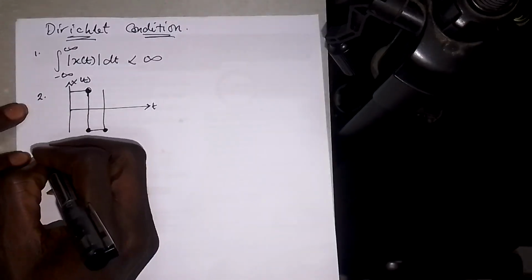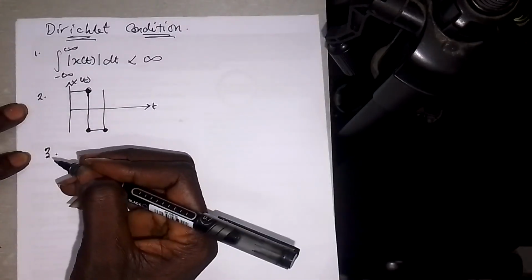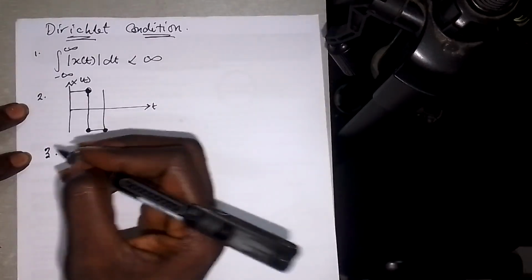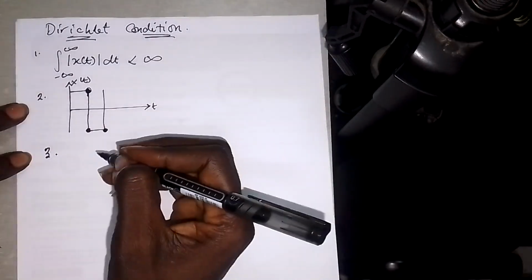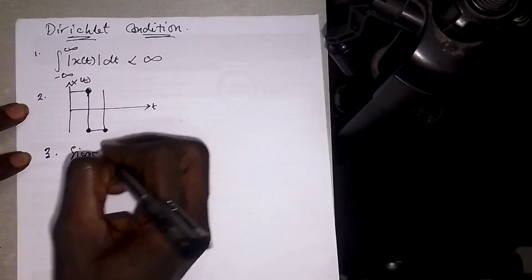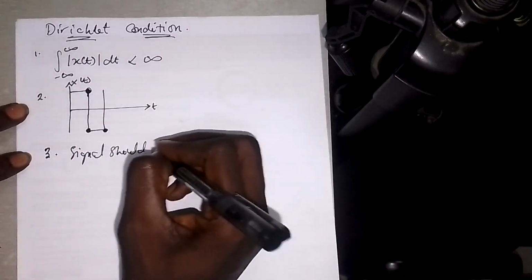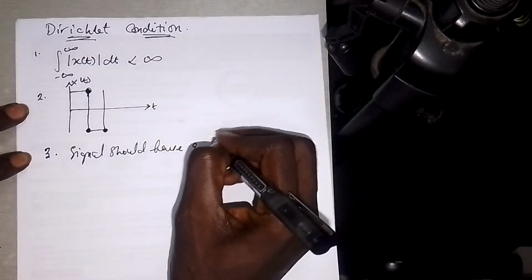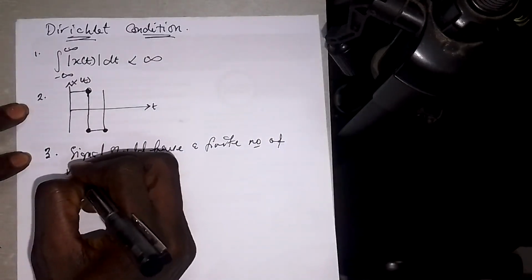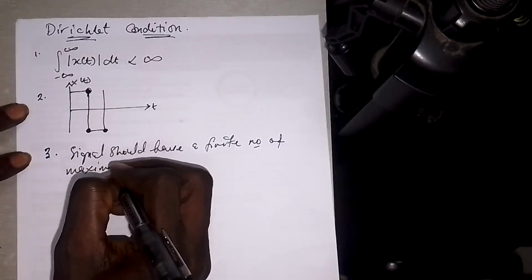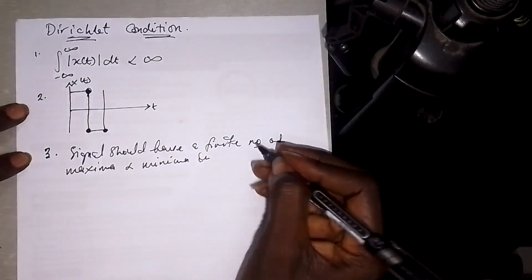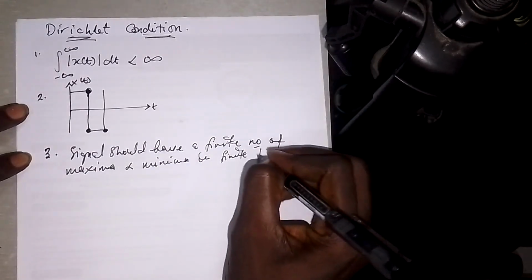The third one is that the signal should have a finite number of maxima and minima in every specific time interval. So the signal should have a finite number of maxima and minima in every finite time interval.